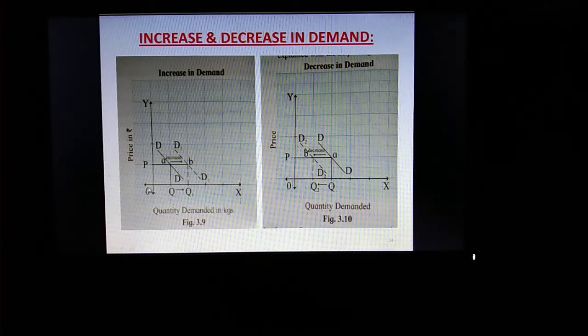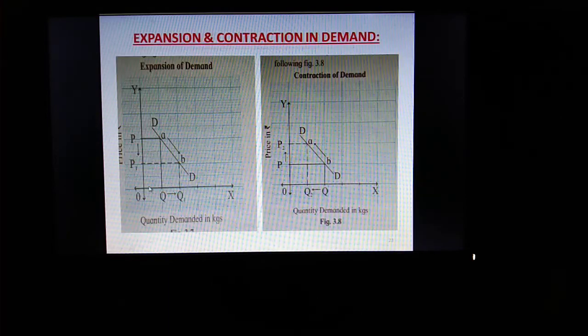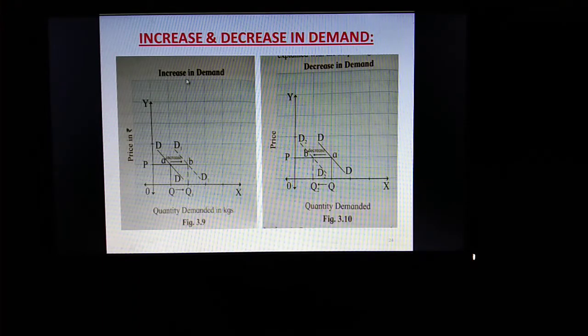Now pay attention. If you can see in the diagram of expansion in demand, there are two prices, OP and OP1, because price falls. Here OP and OP2 because price rises. But if you can see in the diagram of increase and decrease, price is constant. See OP, here it is OP. In both the diagrams, price is constant. And there is increase or decrease in demand.